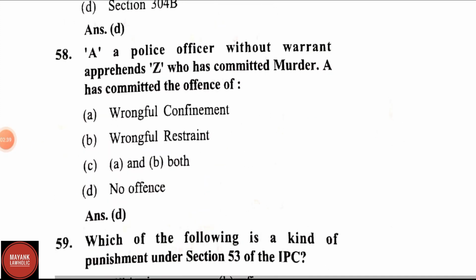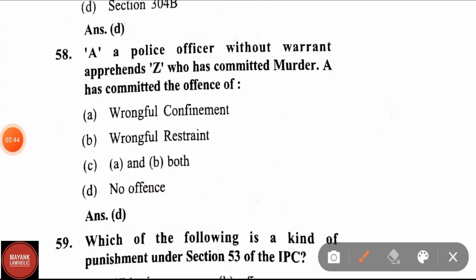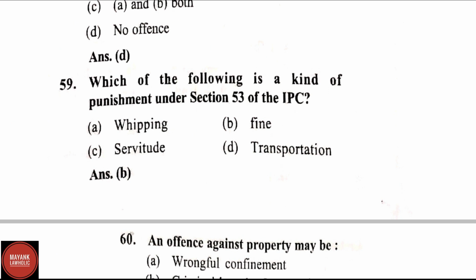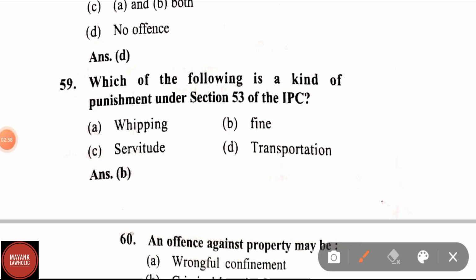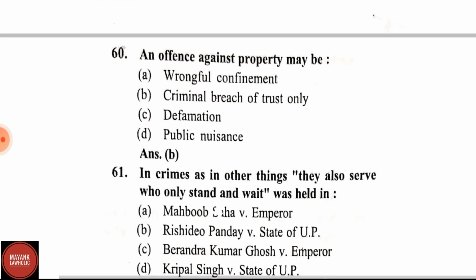Question number 58. A police officer without warrant apprehends Z who has committed murder. A has committed the offence of, correct answer is no offence. Question number 59. Which of the following is a kind of punishment under section 53 of IPC? Options are whipping, servitude, fine, transportation. Correct answer is fine.